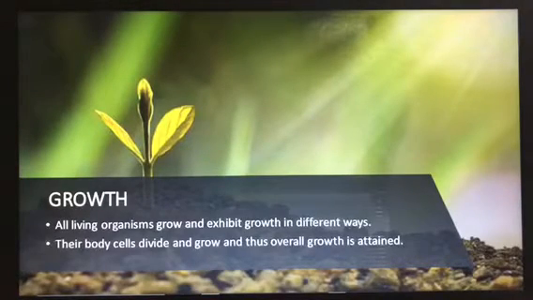Now you see plants, you might have seen, as soon as you take the seeds and sow them, what happens? It takes at least 3 to 4 days for the plant to come out. Then you can see the leaves and the stem coming out. Then later on what happens? It will grow a little bit. So like this the plant will be completely grown. Then that plant will grow into a tree. Like that growth takes place in plants also.